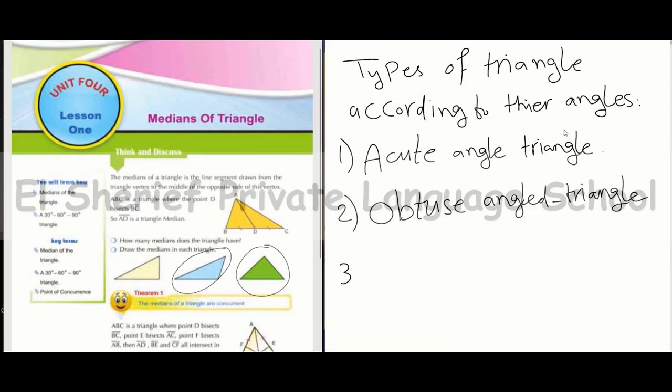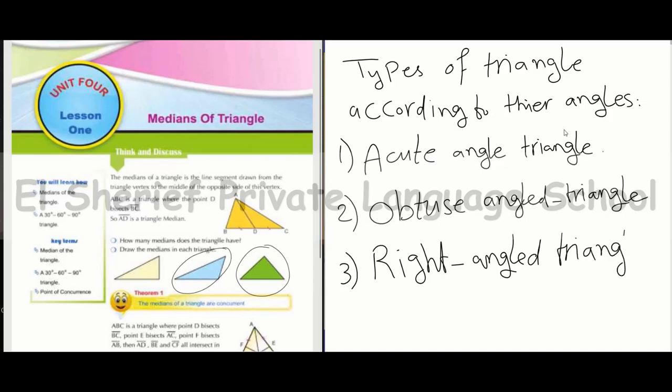Number three, right angled triangle. Let this triangle be a right angle triangle, only one right angle and the other two angles are acute.